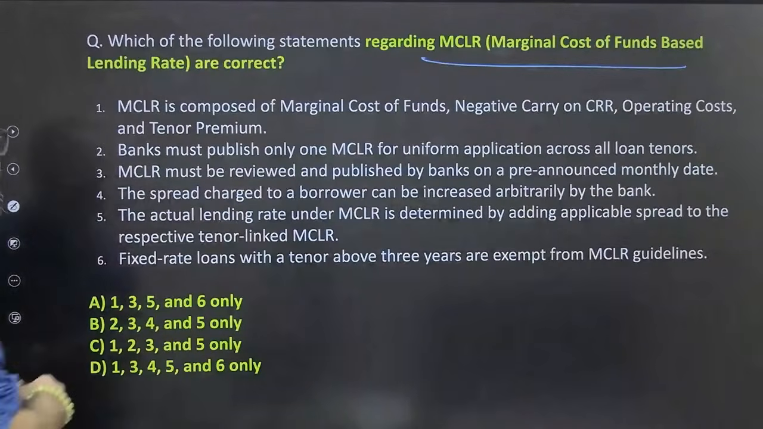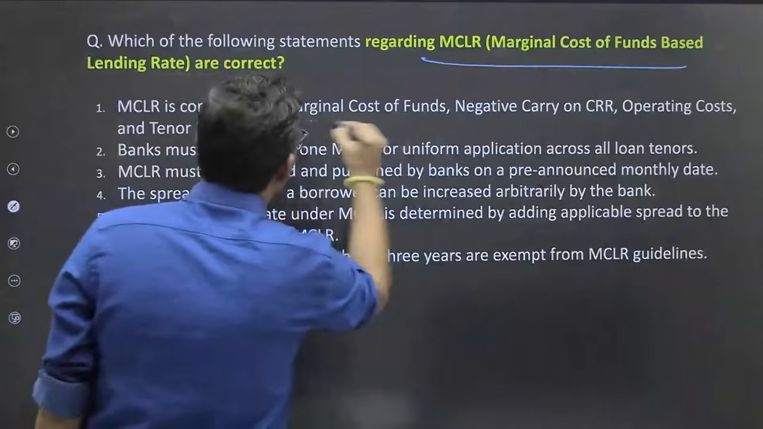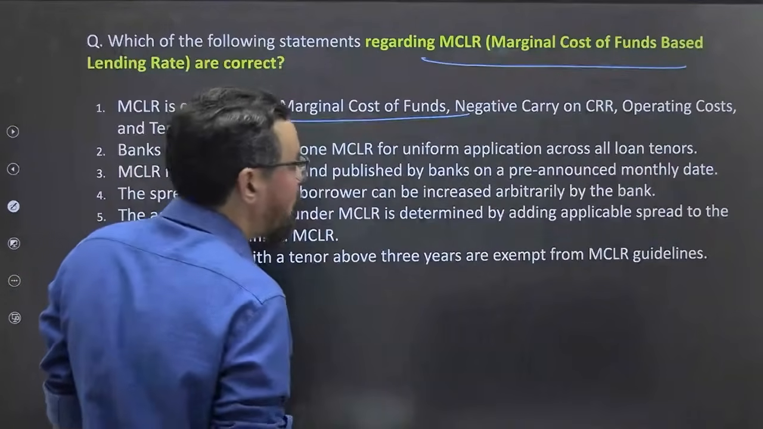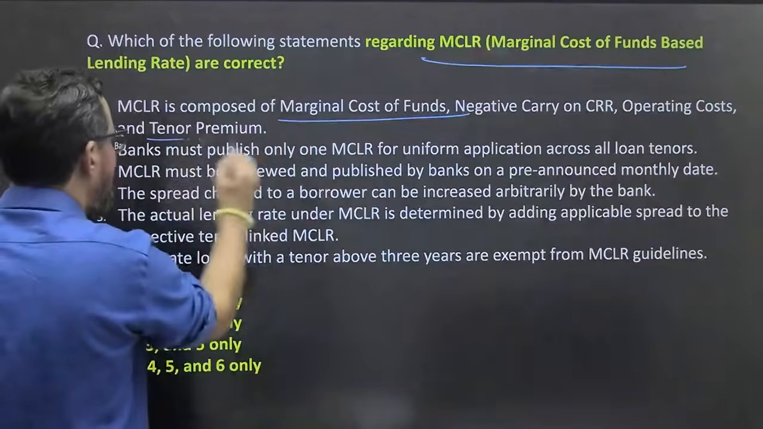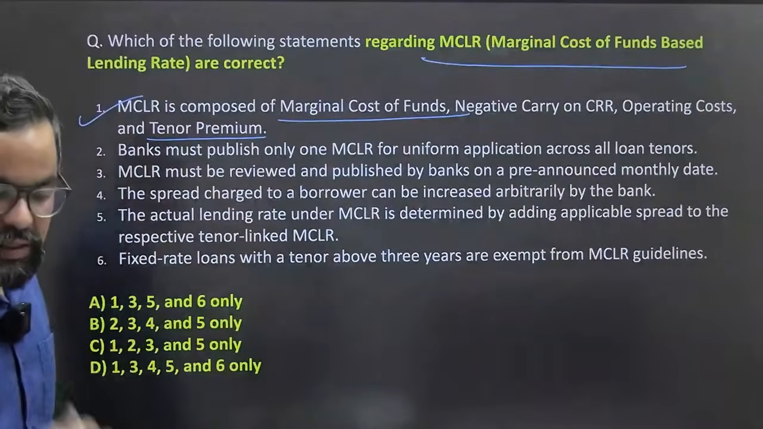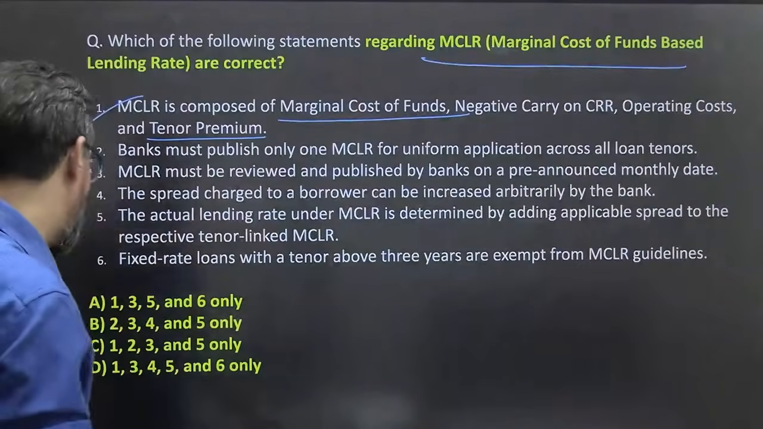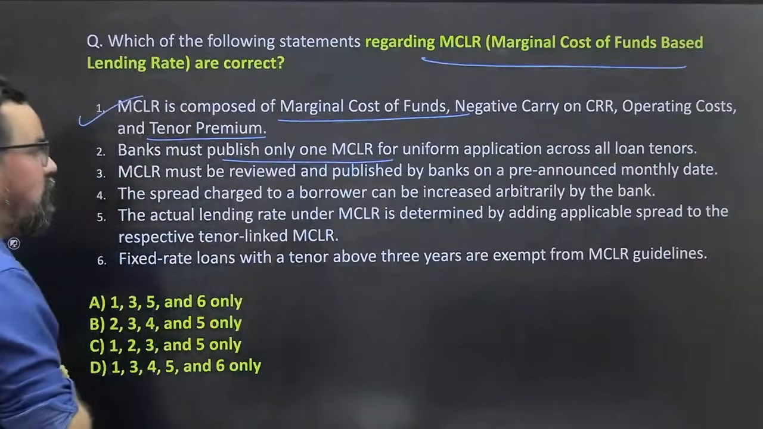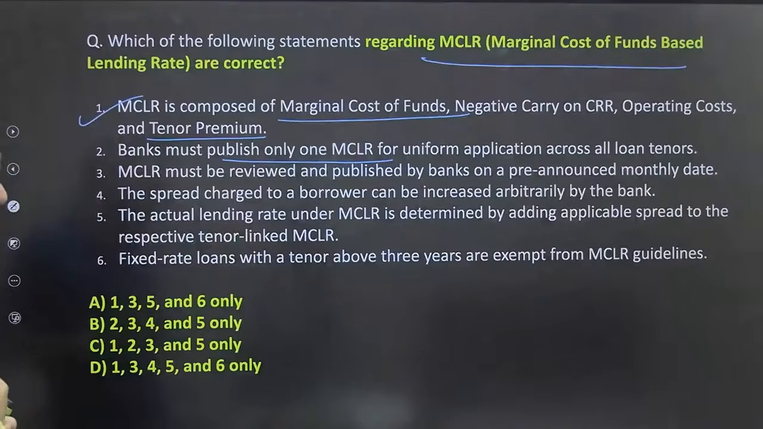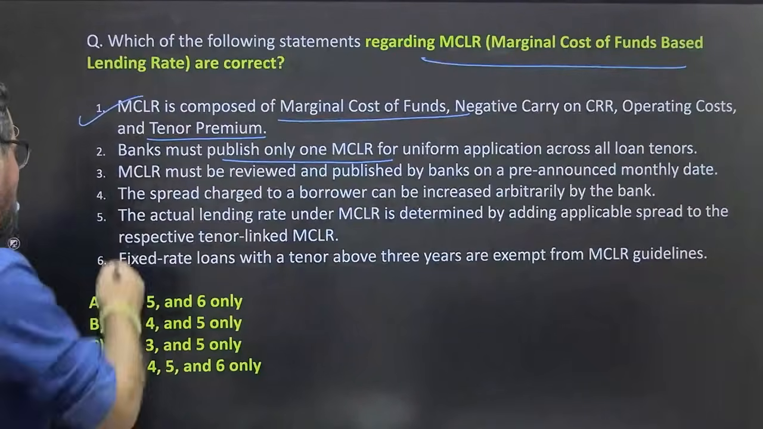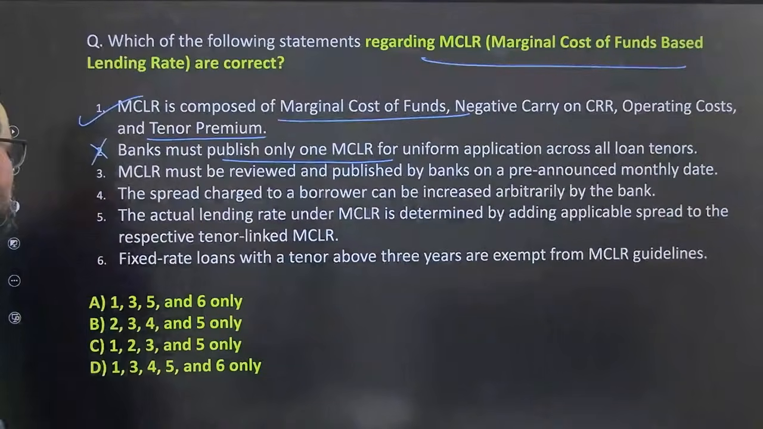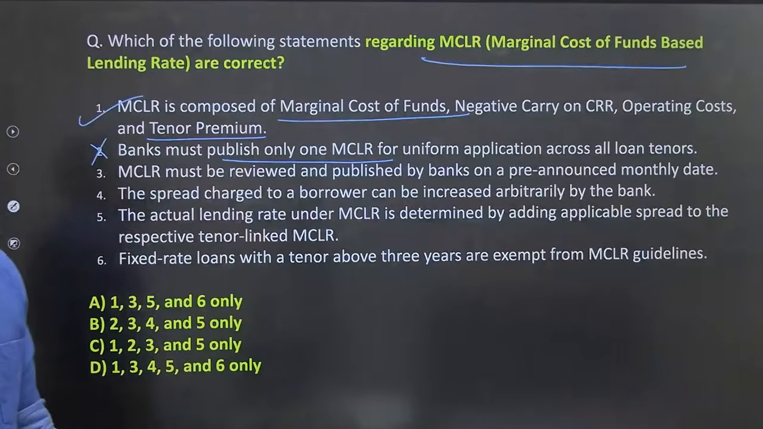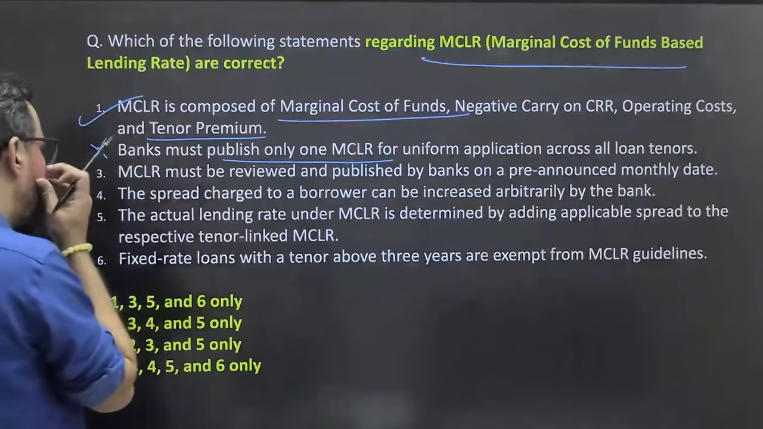No one. Okay, so first, MCLR is composed of marginal cost of funds, negative carry on CRR, operating cost, and tenure premium. This is the formula, or this is the kind of setup by which we calculate MCLR for the bank or for the loan category. Bank must publish only one MCLR for uniform application across all tenures. No, this is wrong. There is no, sorry, for car loans. What do you say about this statement, guys? It should be wrong. We have different ones for this, otherwise it would become the base rate.